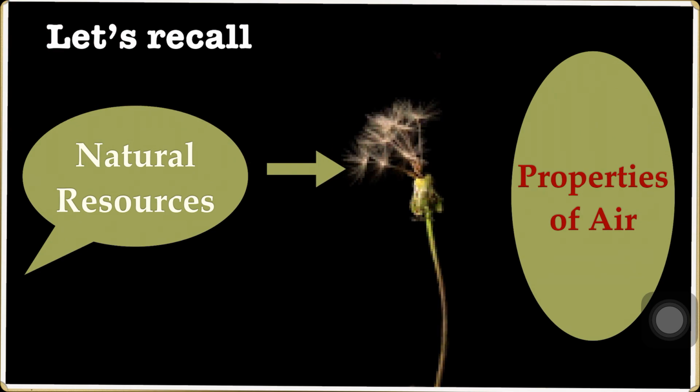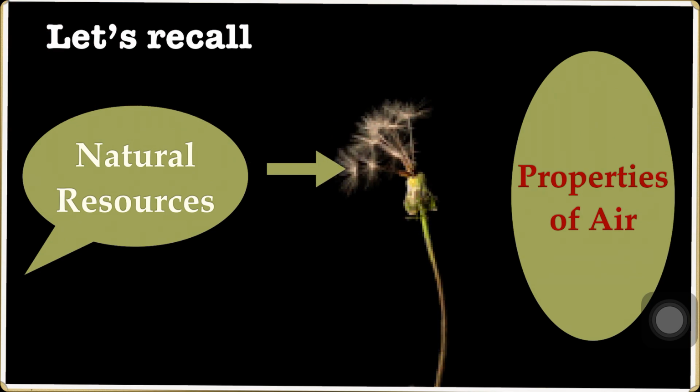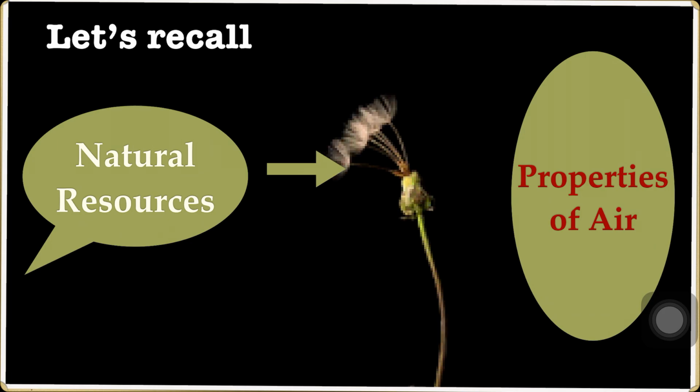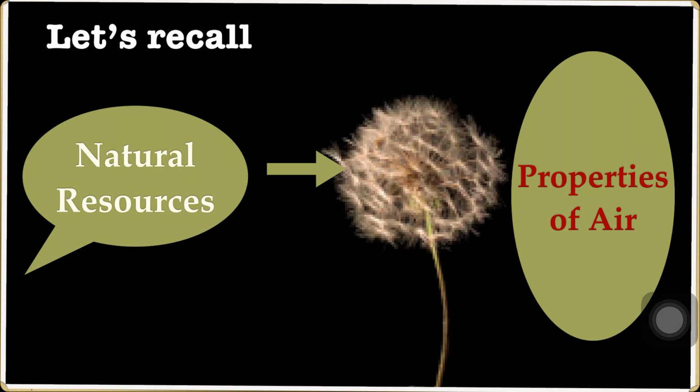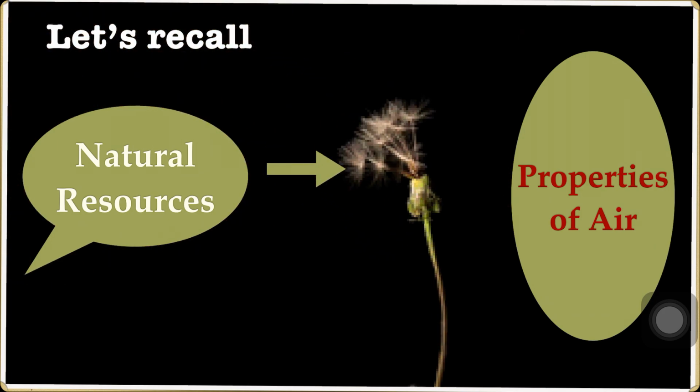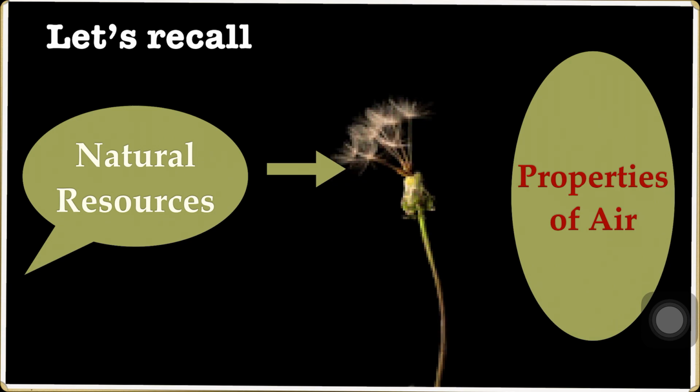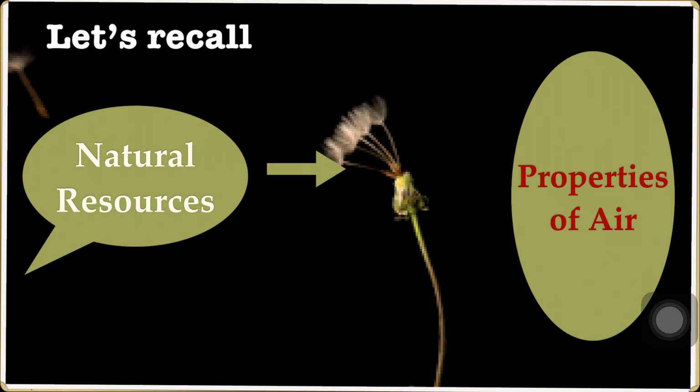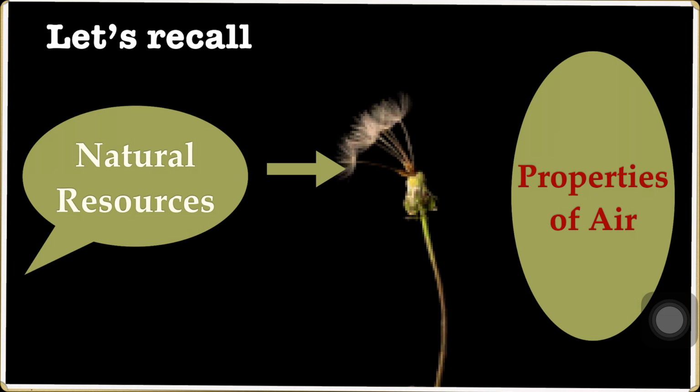Let's recall. In the previous video we had learned about properties of natural resources, in which we had learned properties of air. In that we had learned that air has both mass and weight.